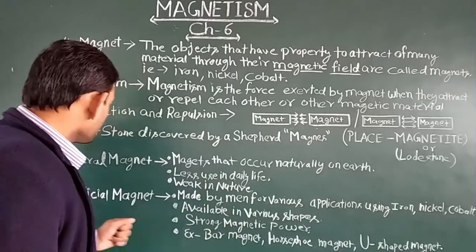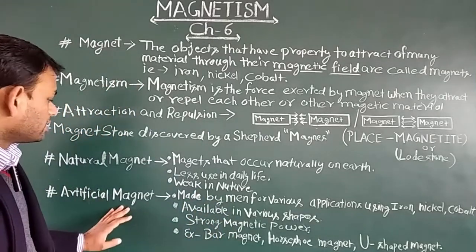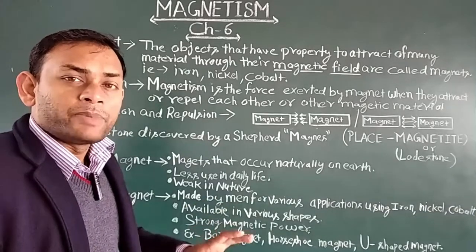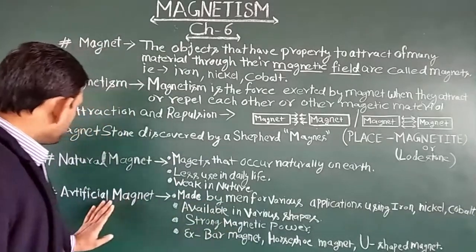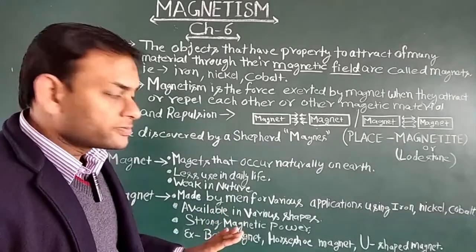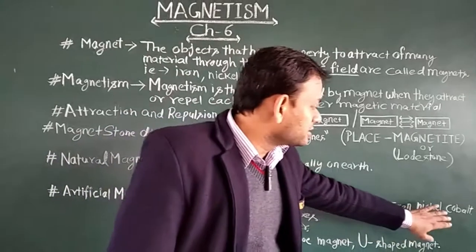After that, artificial magnets. What are artificial magnets? Artificial magnets are man-made. These are magnets made by man for various applications using iron, nickel and cobalt.